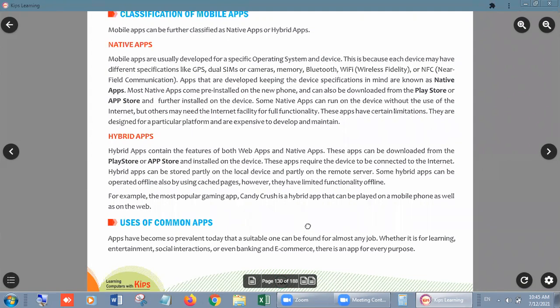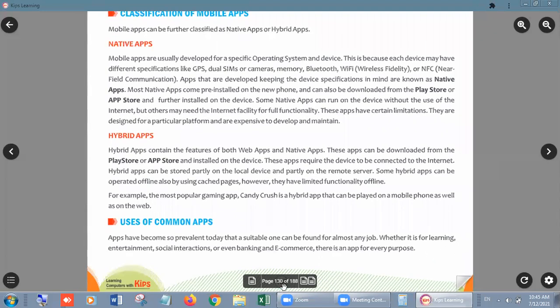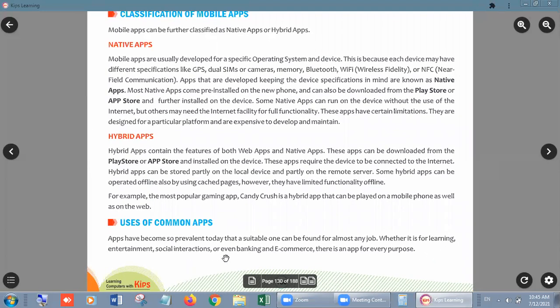Now, use of common apps. Apps have become so prevalent today that a suitable one can be found for almost any job. Whether it is for learning, entertainment, social interaction, or even banking and e-commerce, there is an app for every purpose.